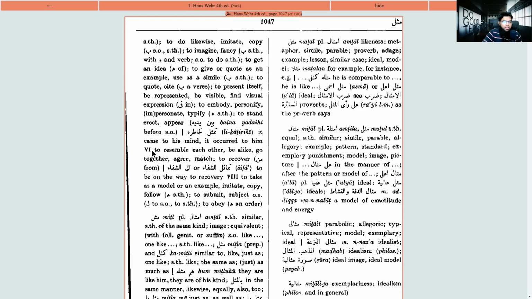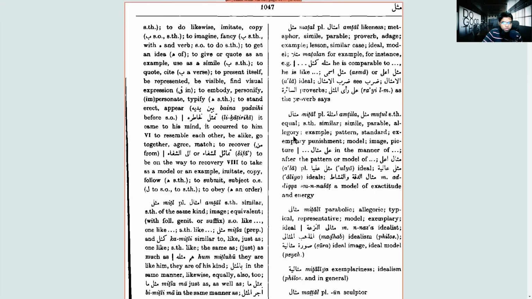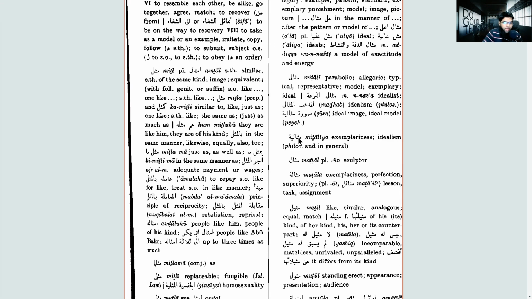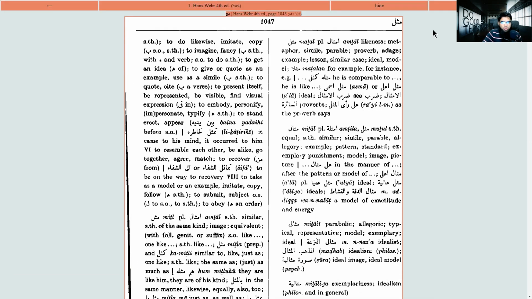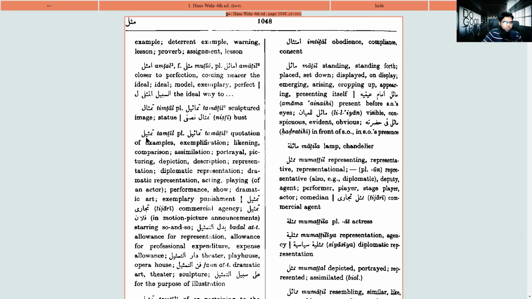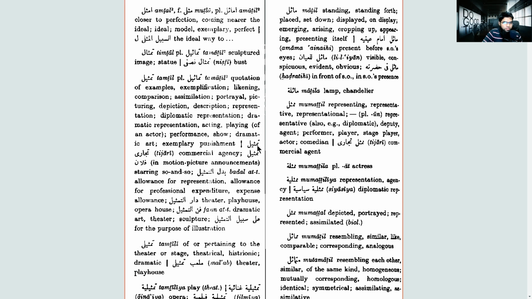Form 6 is what? Tafa'ala, so tamathala, to resemble each other and so on, right? Tamathala, and you can see so many meanings. Mithalun, mithali. So just with mim, tha, and lam, you see mithaliyatun, mathil. So you can get to know all the meanings. See, it's just mim, tha, lam going on. Tamthil, tamthili, tamthiliyatun. And he gives examples also of how they use it, like tamthil tijari, commercial agency.